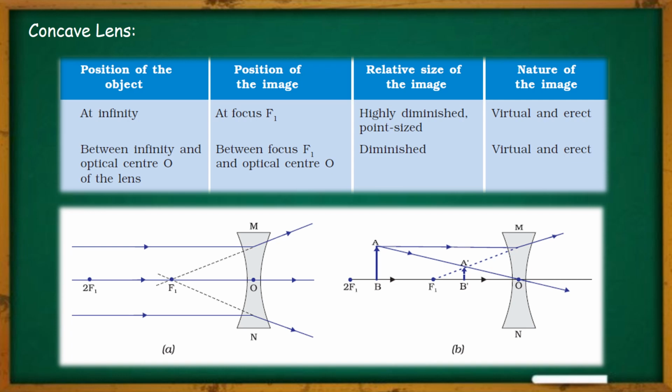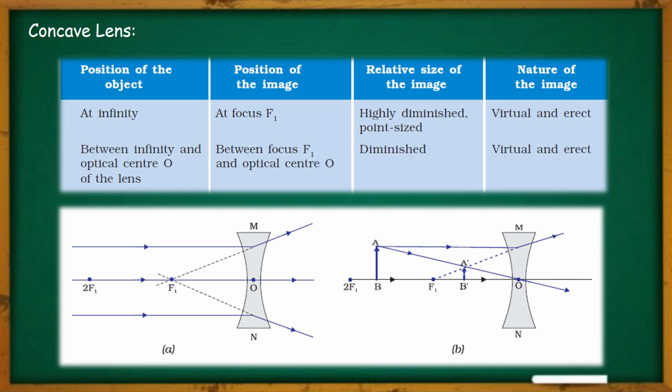Why? Because here all the light rays are diverging away from each other. So in order to make them meet, we have to extend them in the backward direction, and where they meet each other at the focus point, there the image will be created. Similarly, in the second case, whenever the object is placed at any point between infinity and O, the image will be formed between focus F1 and O.